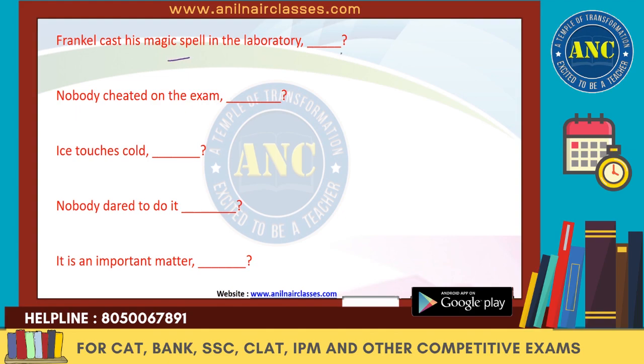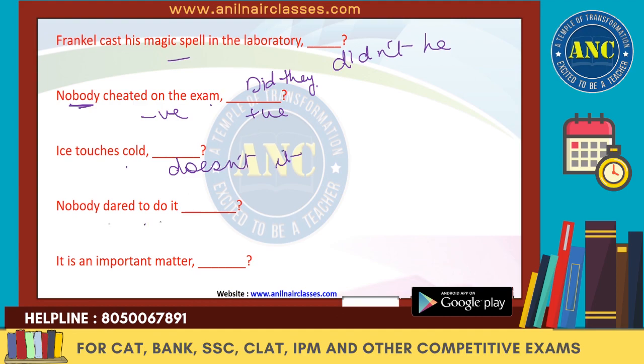It's positive, so it will be didn't he? Nobody cheated on the exam. We said that nobody is singular, but still we will say did they? It's negative, so it has to be positive. Ice touches cold, so we'll say doesn't it? Nobody dared to do it. Nobody is singular, but we'll use the plural pronoun they, so you'll say did they?